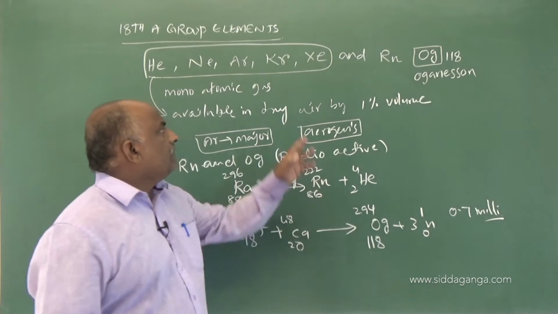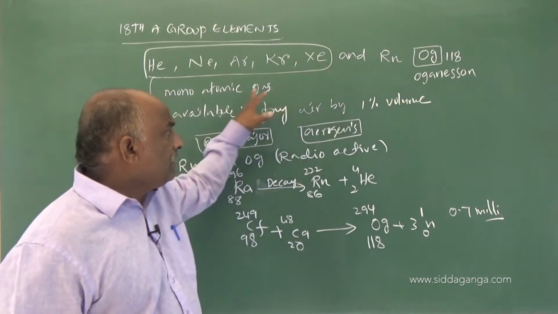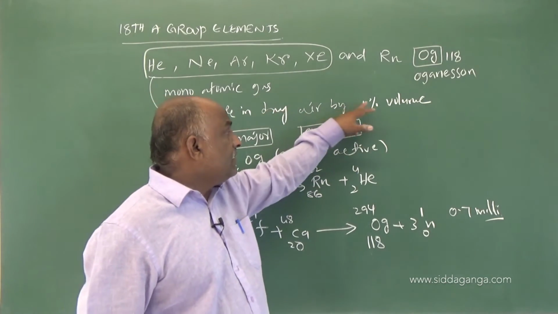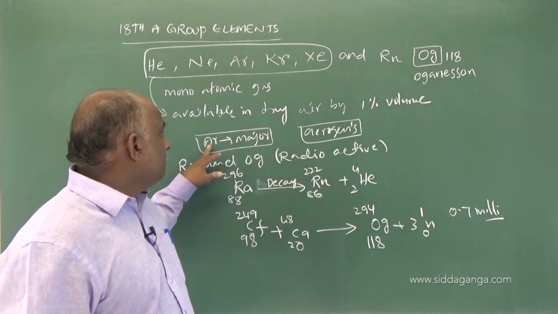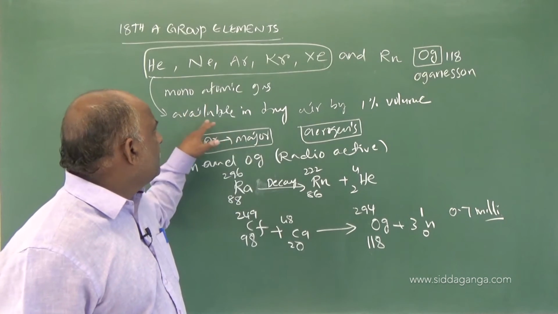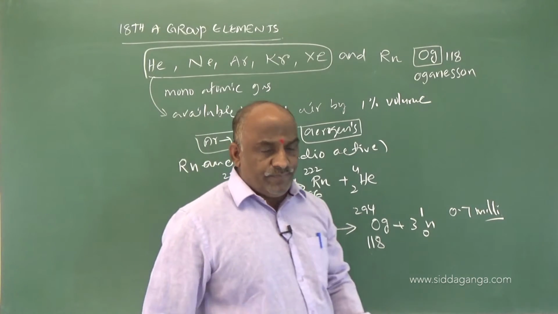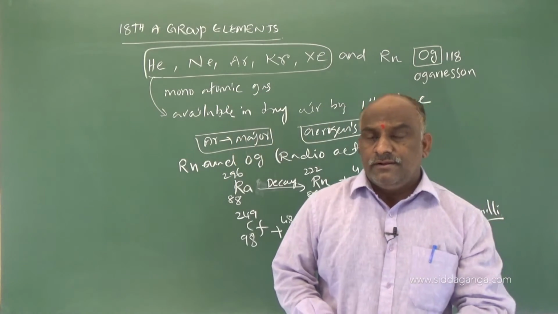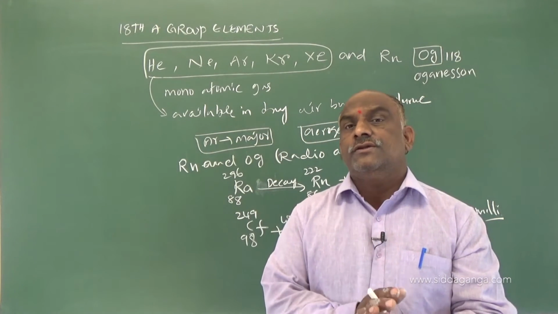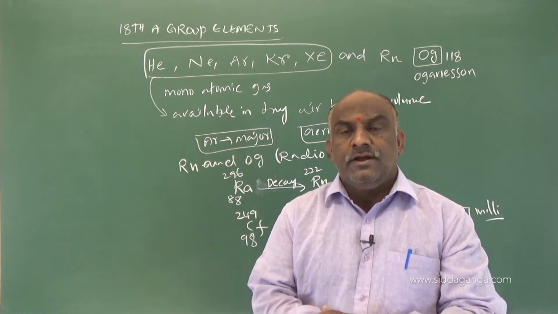So all are monoatomic gases except radon and oganesson. The remaining gases are available in dry air at about 1% by volume. In that dry air, argon is dominating. Argon is more available compared to helium, neon, krypton and xenon. Helium also forms in nuclear fusion, where hydrogen atoms combine to give helium.